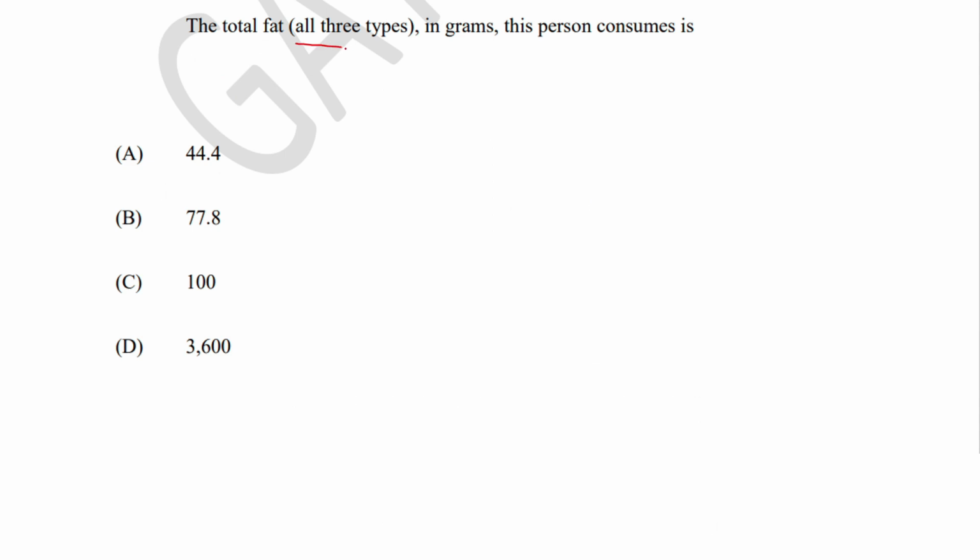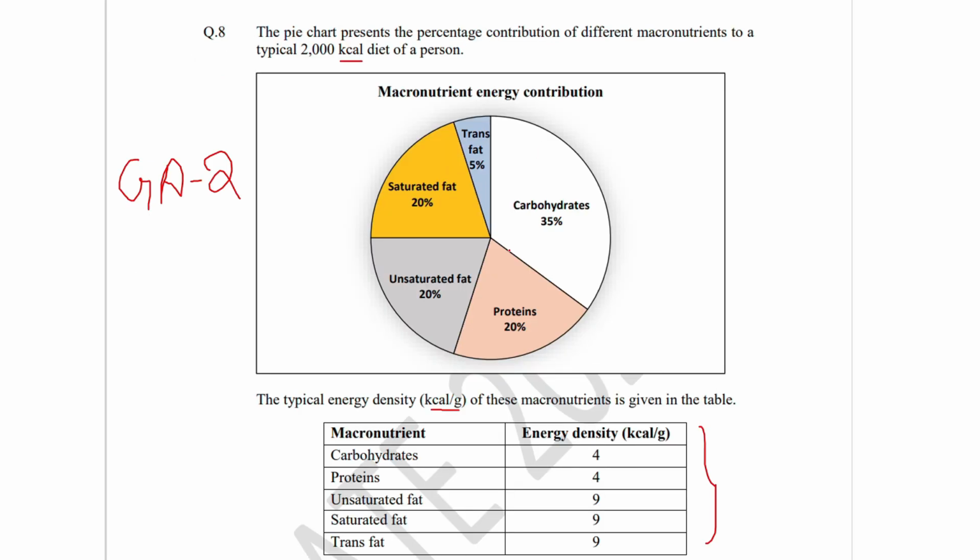The total fat, all three types in grams, this person consumes is... They have asked the total amount in grams of these three fats consumed, that is unsaturated fat, saturated and trans fat. How much have they consumed in grams? Sum of this. So they have asked the sum of the fats in grams consumed by the person.